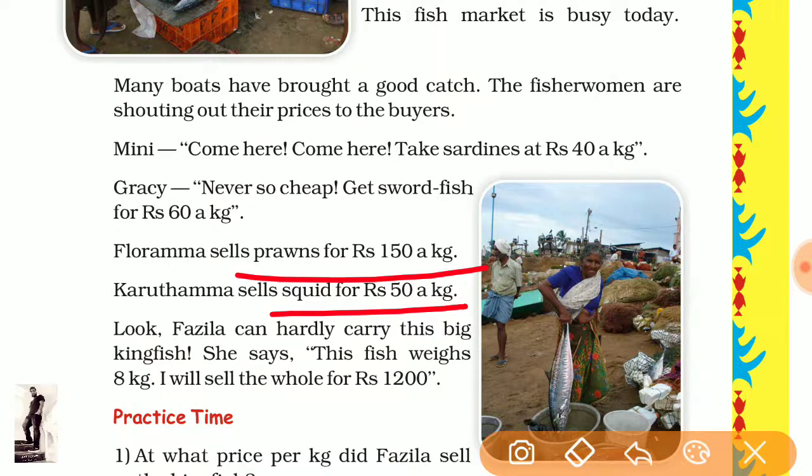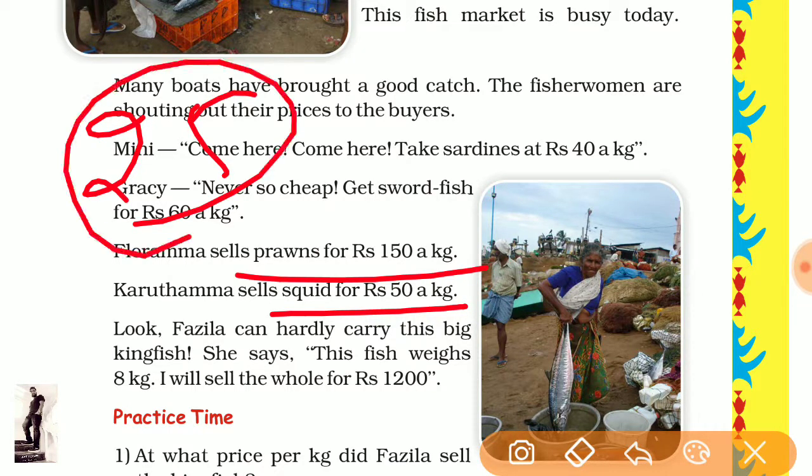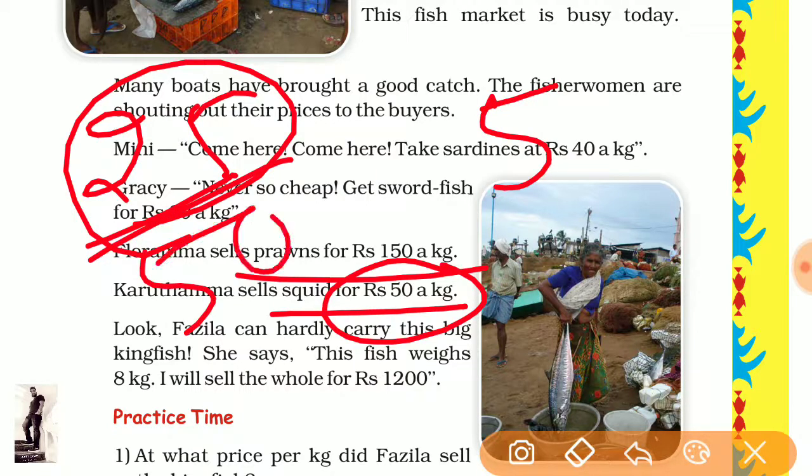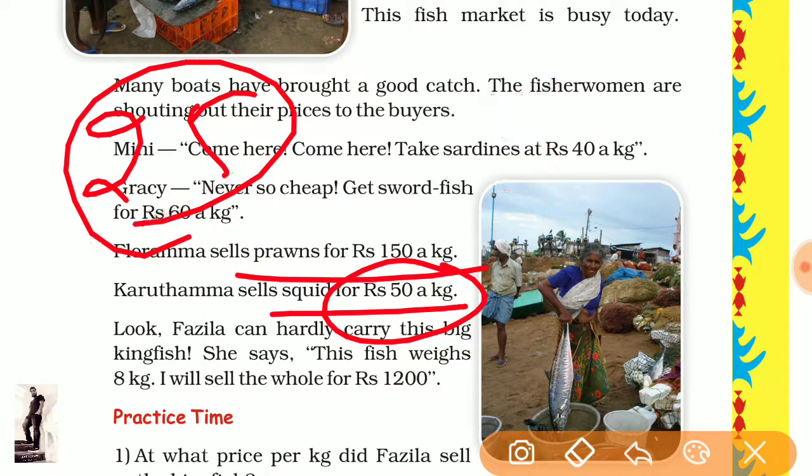But the price is 50 rupees for 1 kg. We have only 25 rupees, so we will divide 25 by 50.